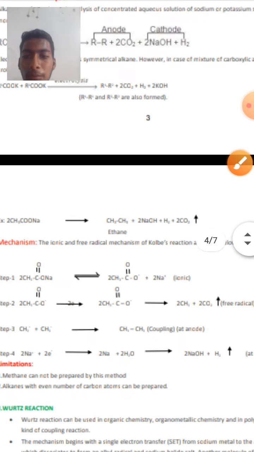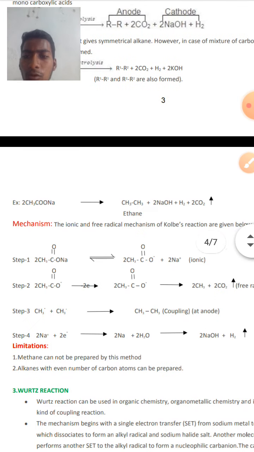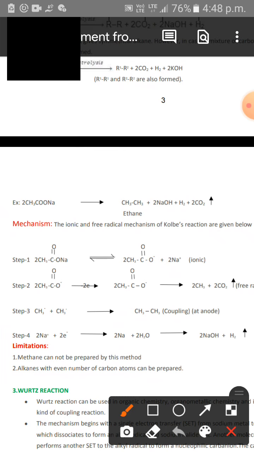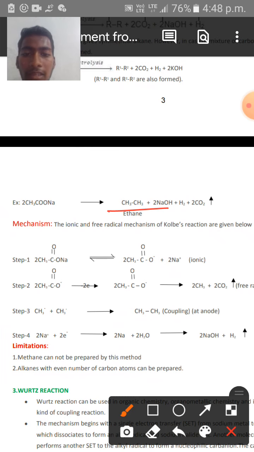And we have an example in which 2 moles of sodium acetate are taken in aqueous solution. On electrolysis, it gives ethane along with CO2 at the anode side, whereas at the cathode side, NaOH and hydrogen gas are liberated. NaOH and hydrogen gas are produced at the cathode side.